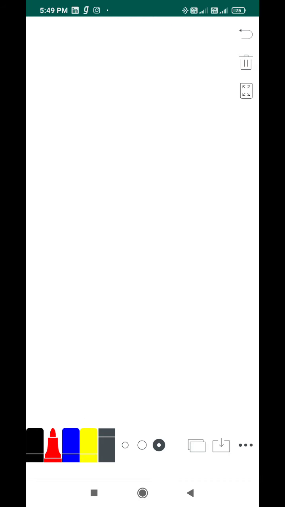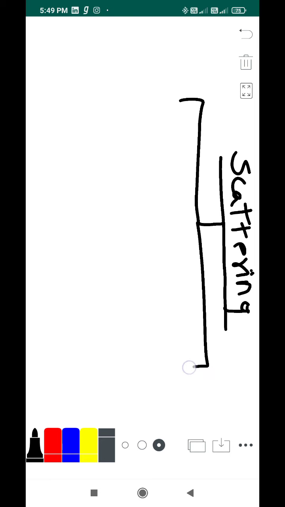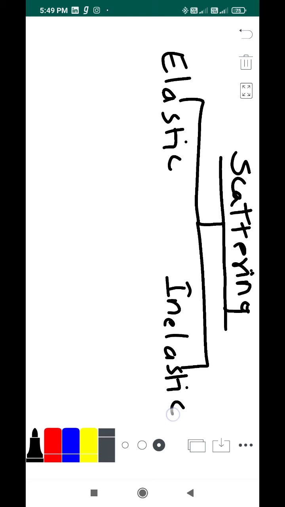In scattering, of course, there are a lot of types, but let me quickly draw a tree diagram to represent that. First of all we have scattering. You know what scattering is now: the deviation of light rays in different directions by a particle, by an atom or a molecule present in the atmosphere. Scattering is first divided into two. One is elastic scattering, another one is inelastic scattering.